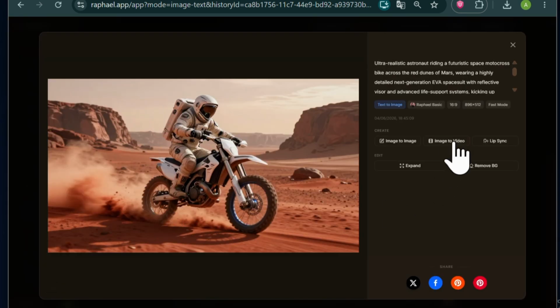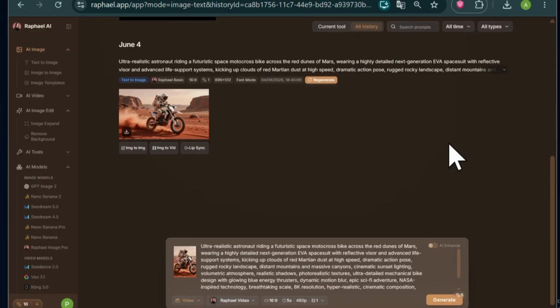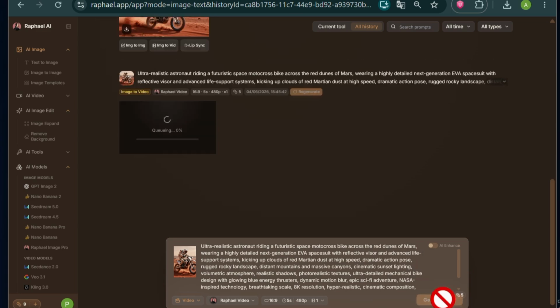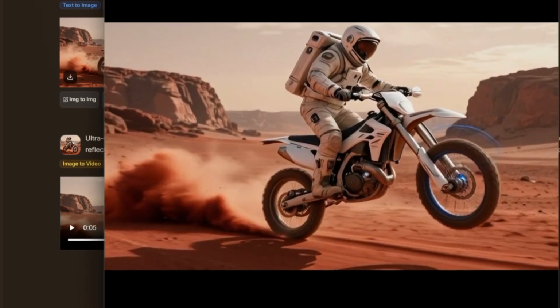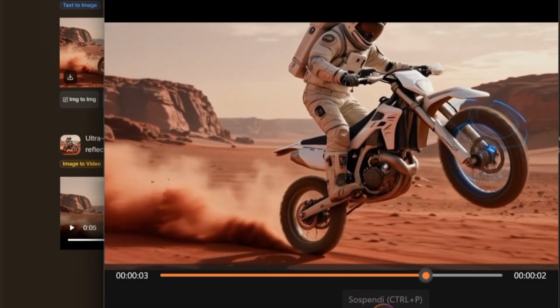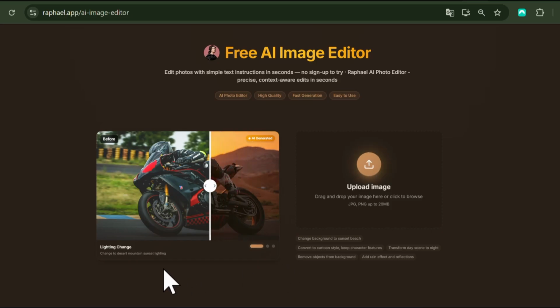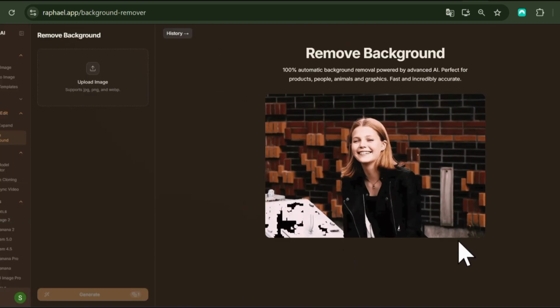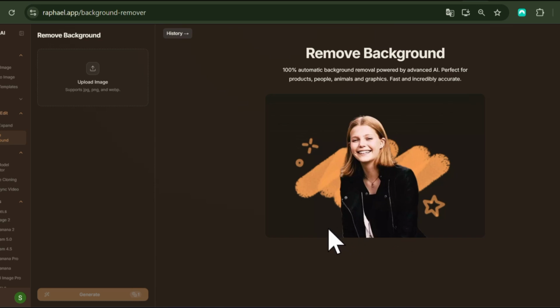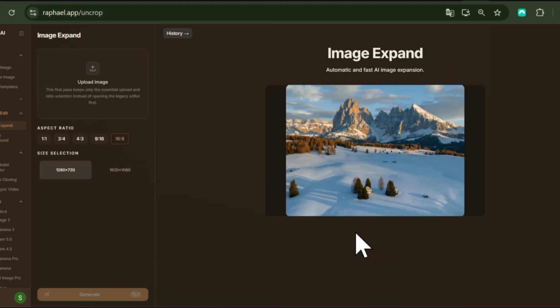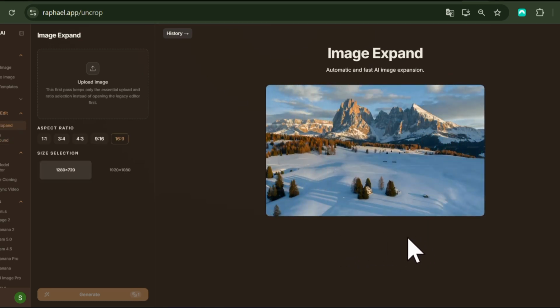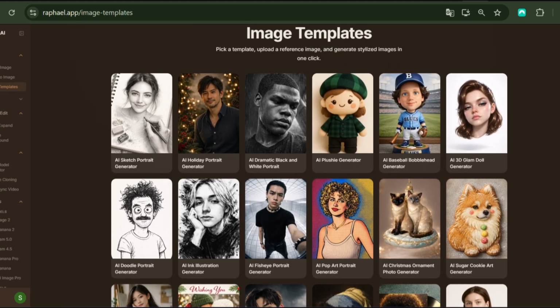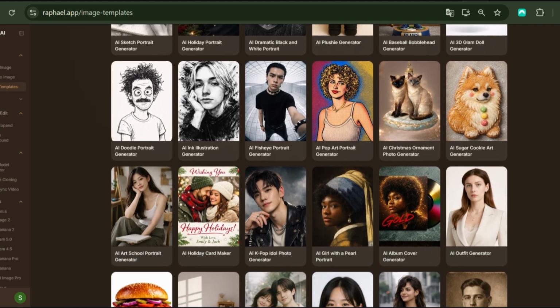By clicking on Image to Video, you can transform the image you just created into a video. Simply enter your prompt, click Generate, and after a few moments, the platform will produce a video with impressive visual quality. Raphael AI also includes several additional tools, such as an AI photo editor for enhancing and modifying images, a background remover for instantly removing image backgrounds, and an image expander that allows you to extend images beyond their original dimensions and transform them into different artistic styles.